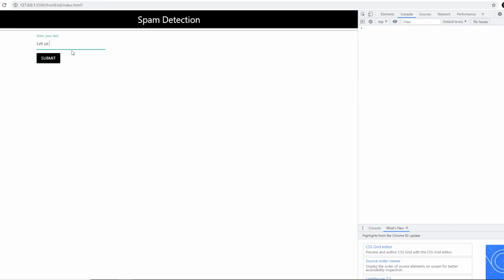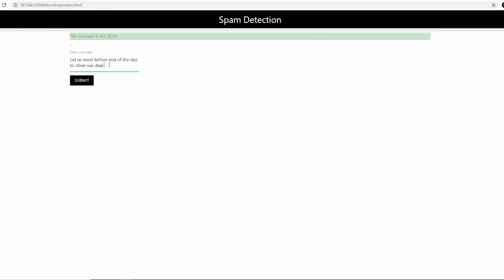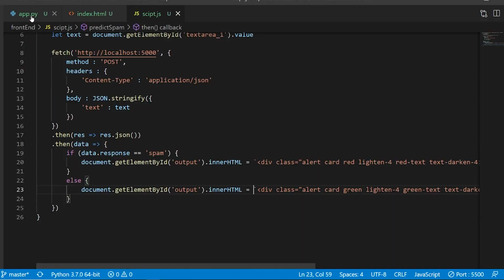Now let's say, let us meet before end of the day to close our deal. It says the message is not spam. And now instead of this, I can say, congratulations, you have won $1 million. Send OTP to claim prize. Now if I click over here, it says the message is spam. This entire thing has been handled in a full stack manner.